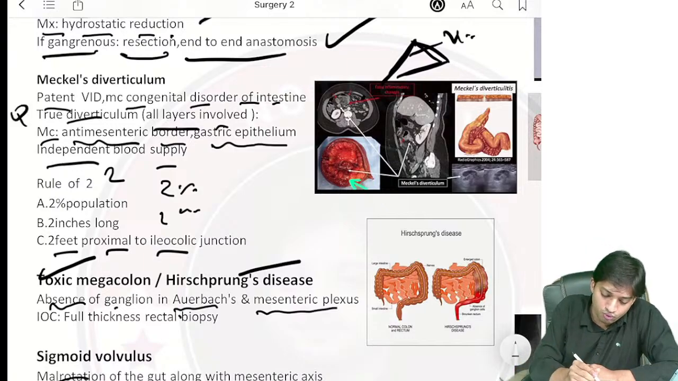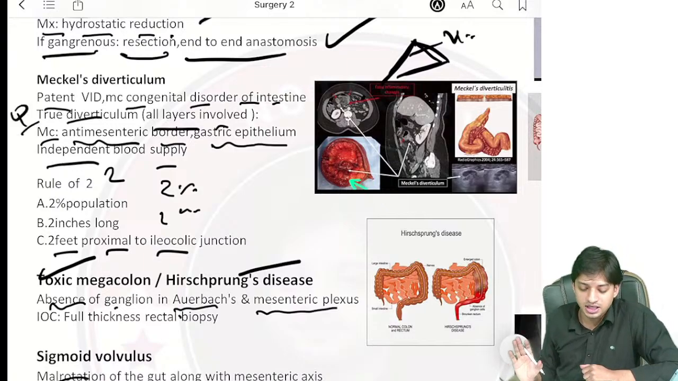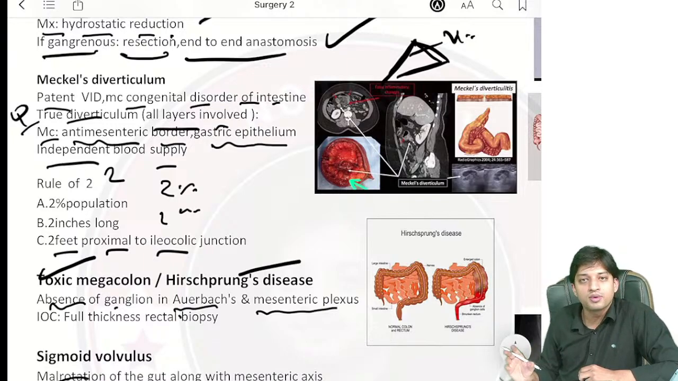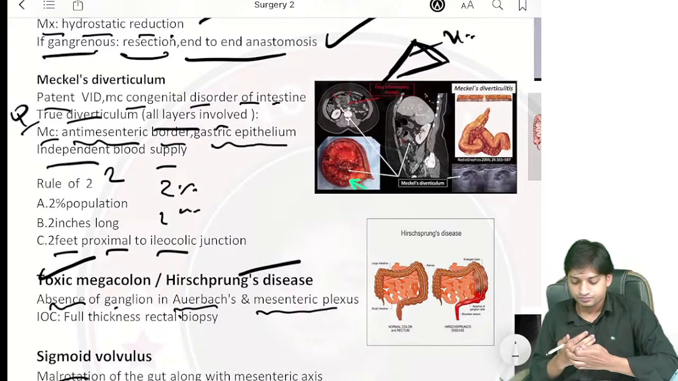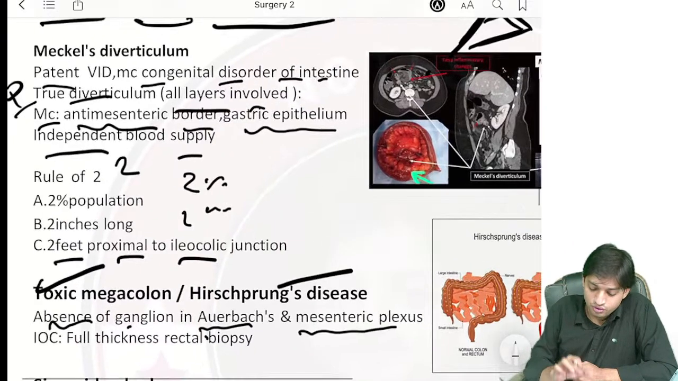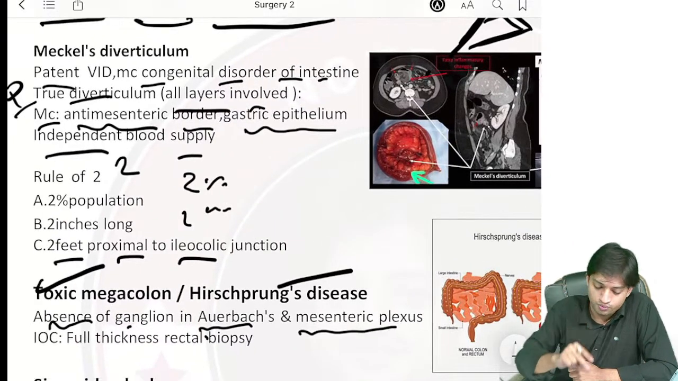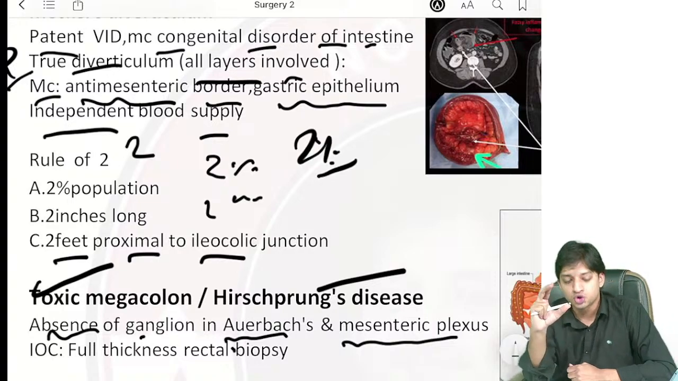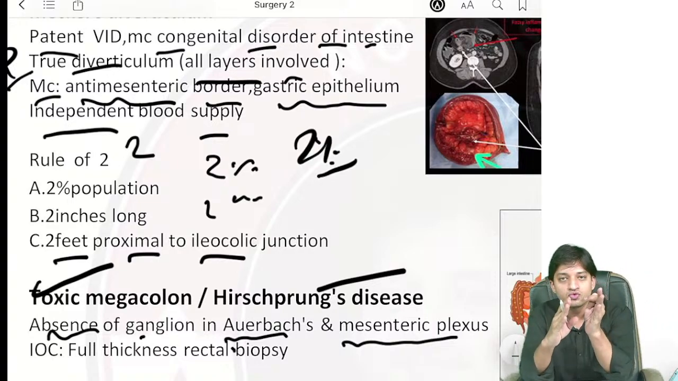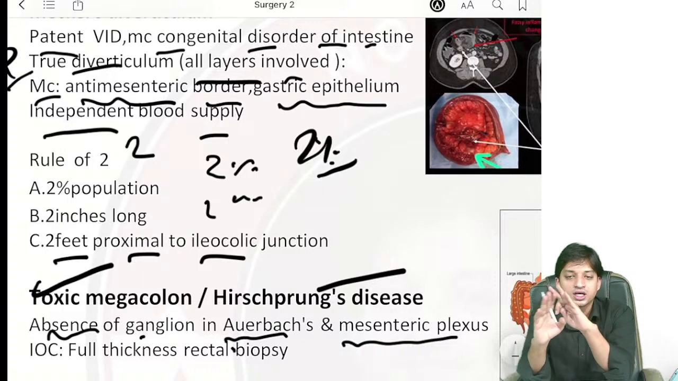Now the MCQ point, patent vitelline intestinal duct, VID, one of the common causes, and it is the most common congenital disorder of the intestine. Now here just have a look. Whatever you have to do in the Meckel's diverticulum, there is a rule of 2. What is the rule of 2? 2% of the population is involved. Generally it is 2 inches long and it is 2 feet proximal to the ileocolic junction.